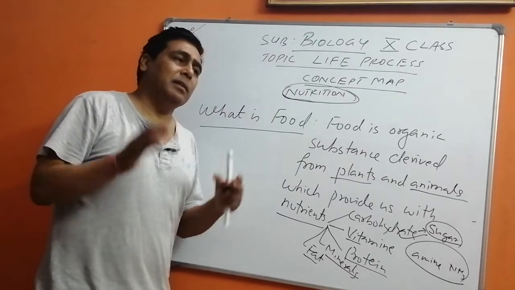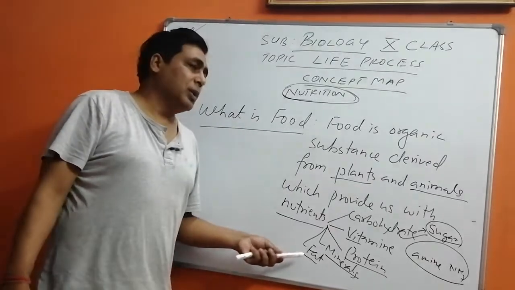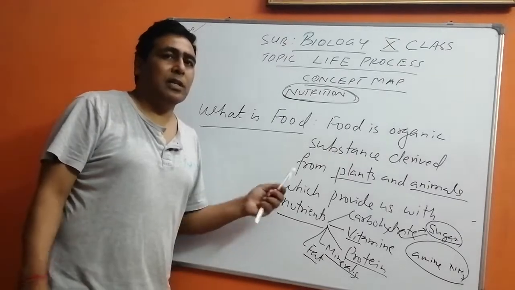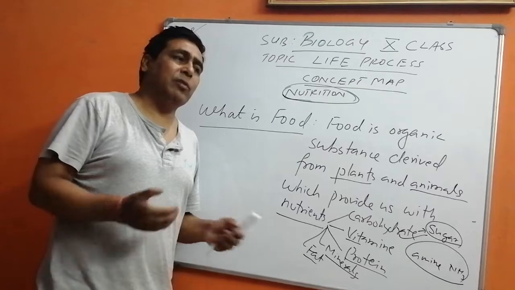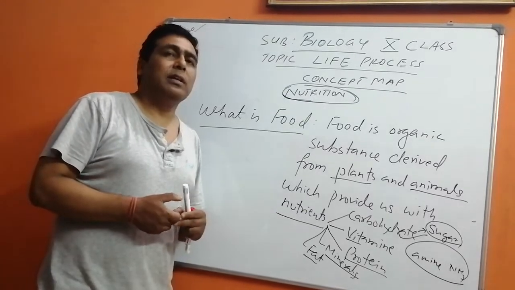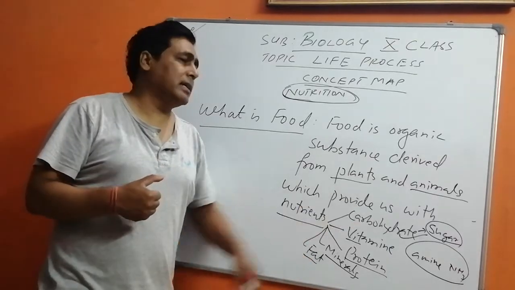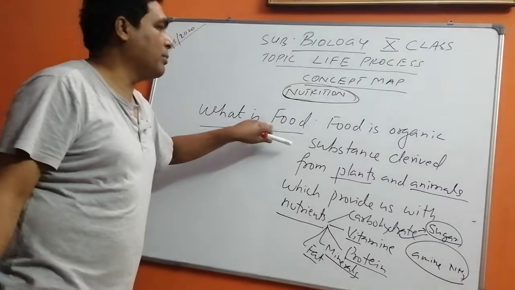Impulses means the messages. Then fats are stored food products which are very important for the days when we are not getting food properly. So the fats are converted into carbohydrates, and these carbohydrates provide us the energy. So children, food is very important.